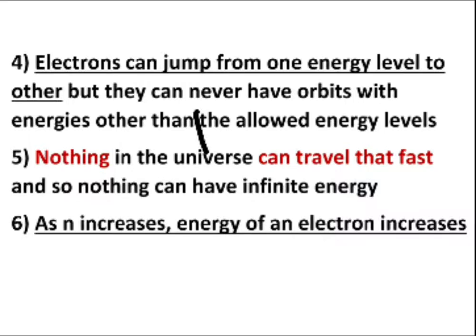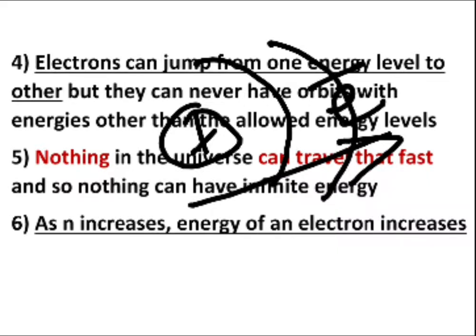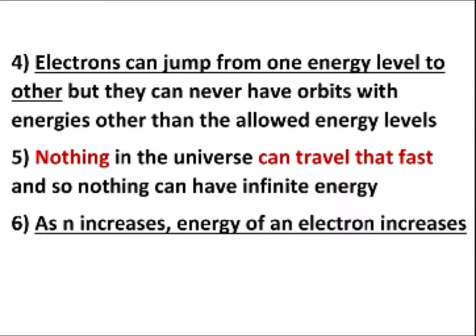So if you consider the nucleus, as the distance between the nucleus and the electron goes on increasing, the energy associated with that electron also goes on increasing. And that is the sixth point specified on your screen: as n, the principal quantum number, increases, the energy of an electron also increases. Is it okay? So that's about the facts regarding the electron.